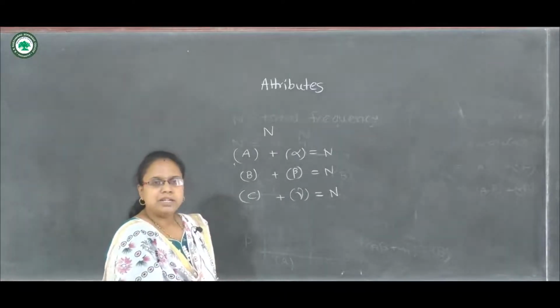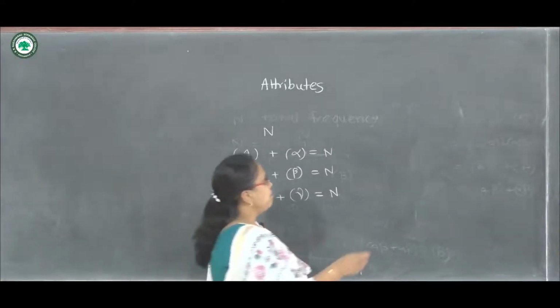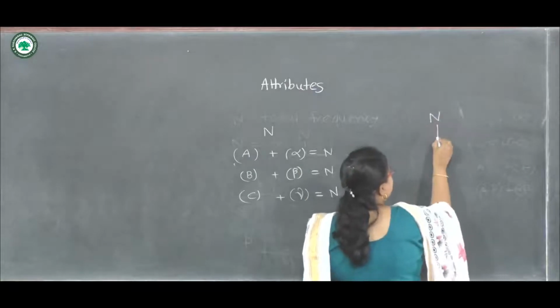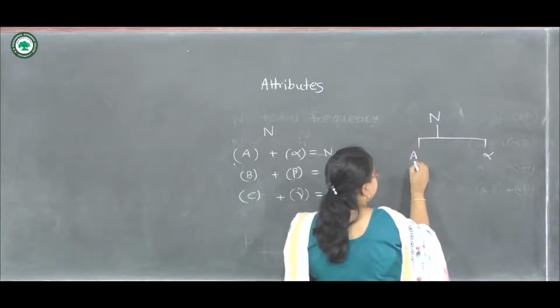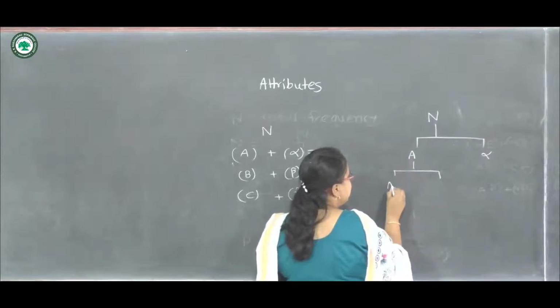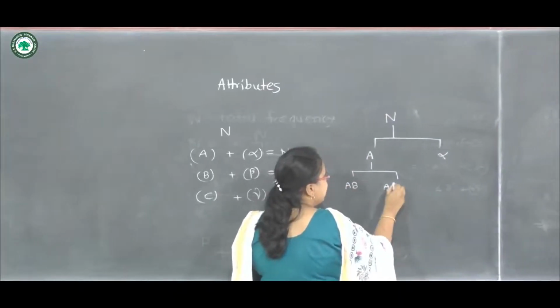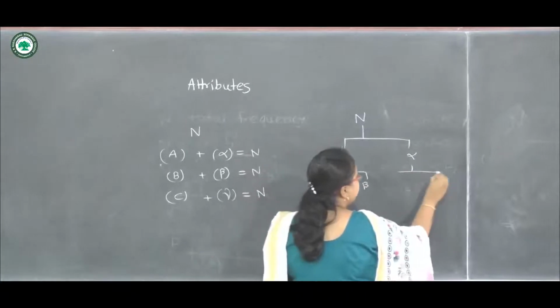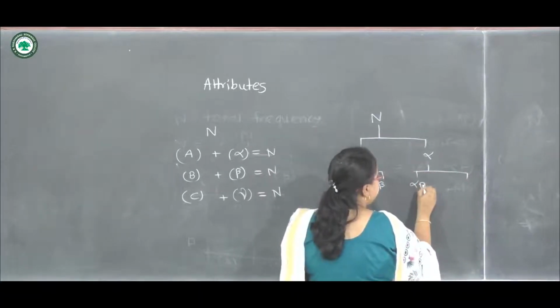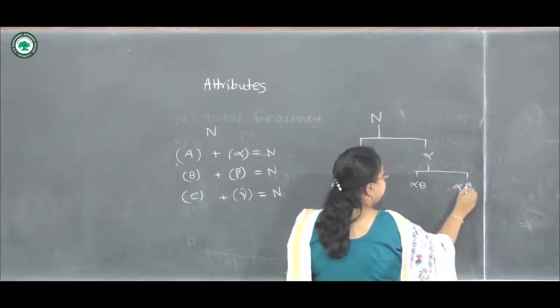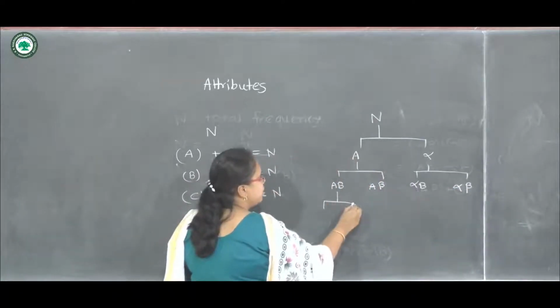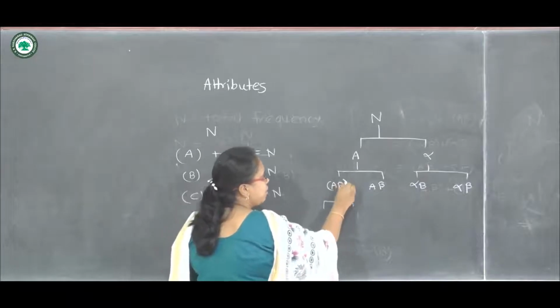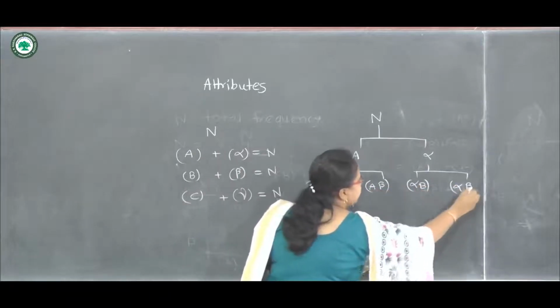But before that, let us plot a tree diagram like previously. So N is A and alpha. Further, A can be written as AB and A beta. Similarly, here we can write alpha B and alpha beta. Now, these are of order 2. These are order 2 frequencies.